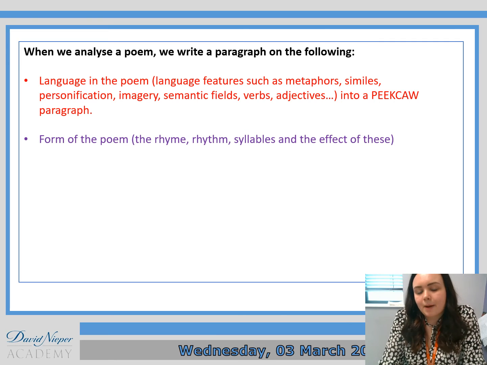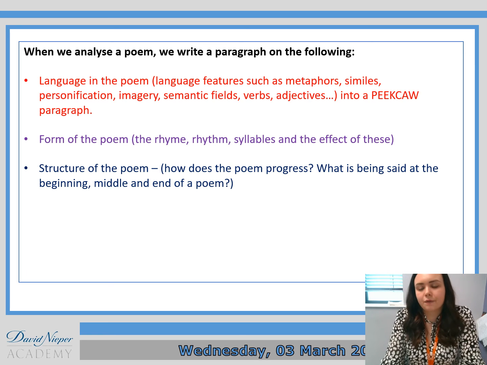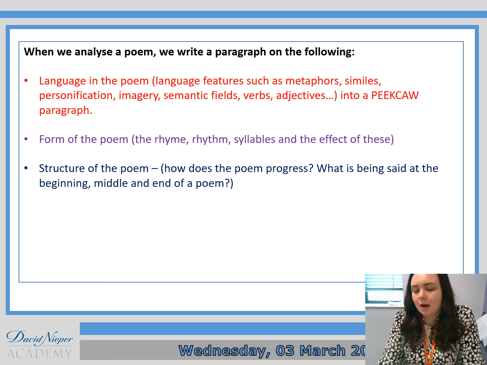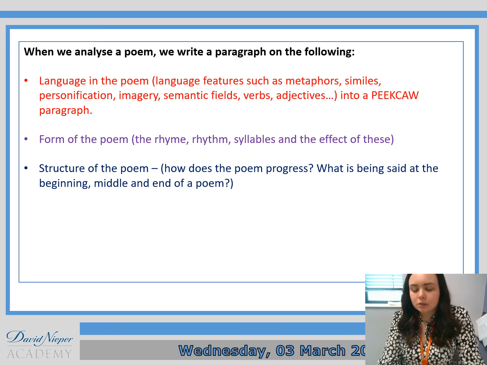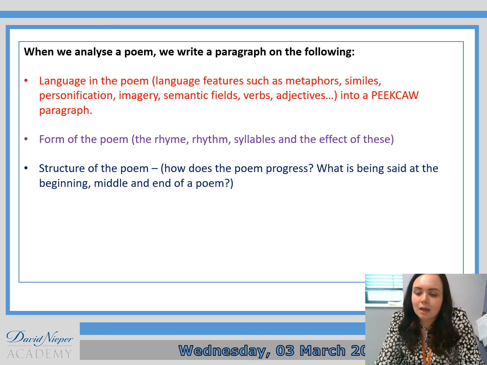We then have a think about the form of the poem and the structure of the poem. So this feeds into one paragraph. The form of the poem is to do with its rhyme, rhythm, and the syllables and the effects of these. The structure is about how the poem progresses, what is being said at the beginning, middle, and end of the poem, okay? And the reason we put those two together is because they're to do with how the poem has been written rather than what is written, okay? And again, there's lots of different ways that we can work those things out, so we will have a look at those together.